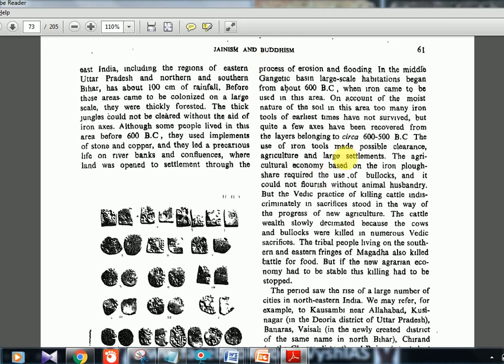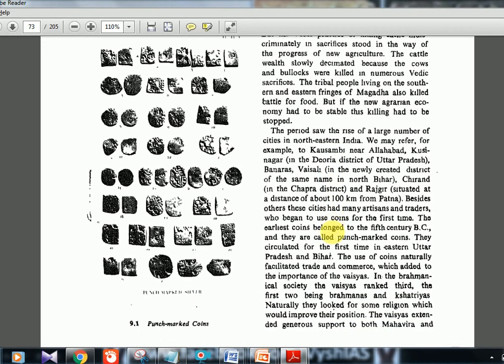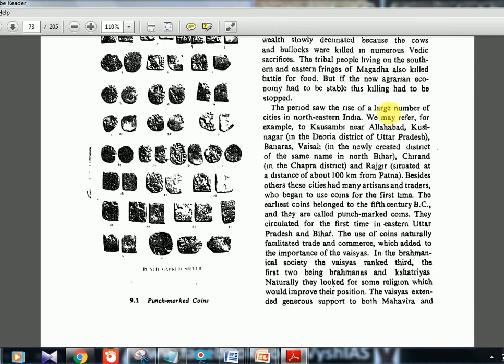Okay, this whole culture of the Brahmins, their lifestyle. So one reason we saw was the Kshatriyas; the second reason is this farmers-related thing, the people were protesting. Then one more reason will come that I will show you. The period saw a rise of a large number of cities in northeastern India. Many places emerged: Kaushambi, Allahabad, Kushinagar, Vaishali, and Rajgir.